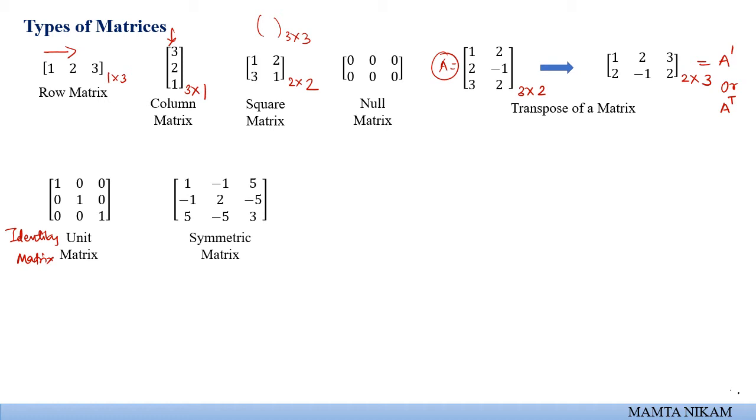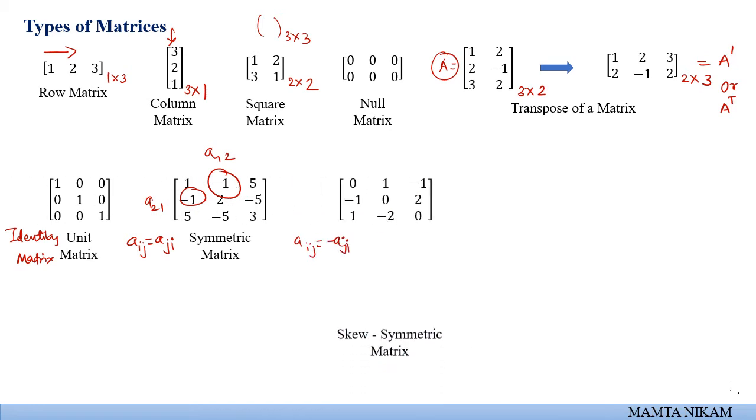Symmetric matrix: excluding the diagonal elements, if you observe here, the place A12 and the place A21 are equal. That is, a matrix which satisfies the relation Aij equal to Aji. Such a matrix is known as a symmetric matrix. Whereas if you find a matrix with the relation Aij equal to minus Aji, then that form of matrix is known as a skew symmetric matrix.